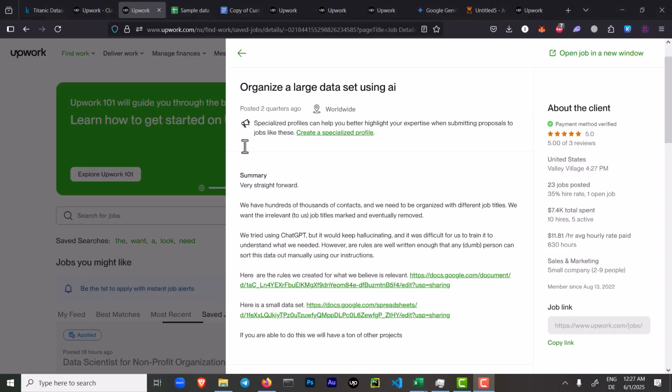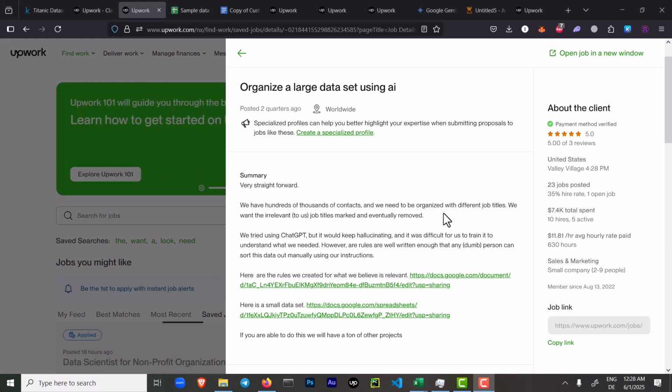I have here some jobs which I found through this technique. The first one is to organize a large dataset using AI. They have provided the dataset and the problem description, and what you have to do is just do this work. They have done all the hard work for you. I think this is the most important thing when you are looking for specifications and a dataset, because often you find yourself in a place where you don't know what to do, or if you know what to do, you don't have the dataset. So Upwork has made it easy for us.